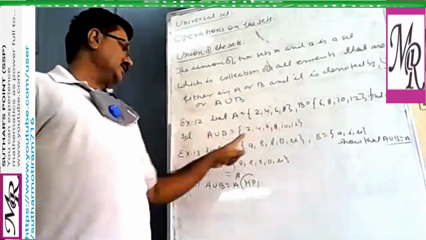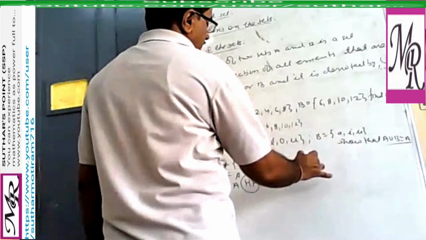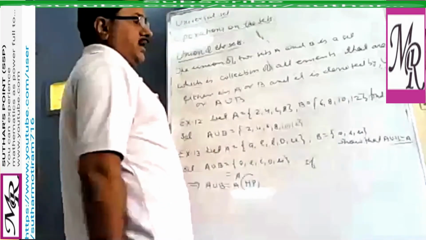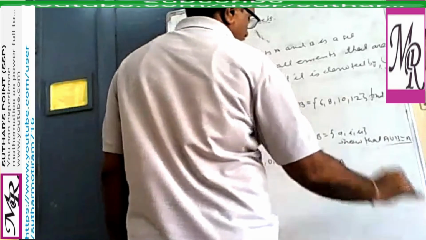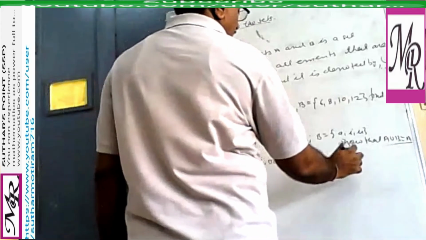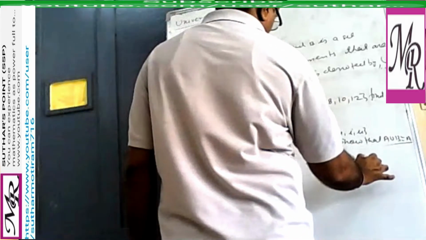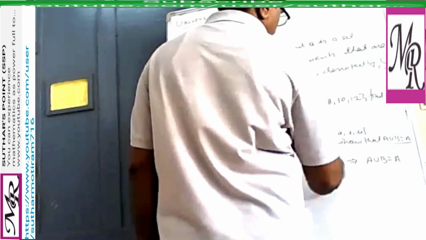Because B is a subset of A. So you can write here the condition or result in general: if B is a subset of A, then we get A union B equal to A. This is clear?